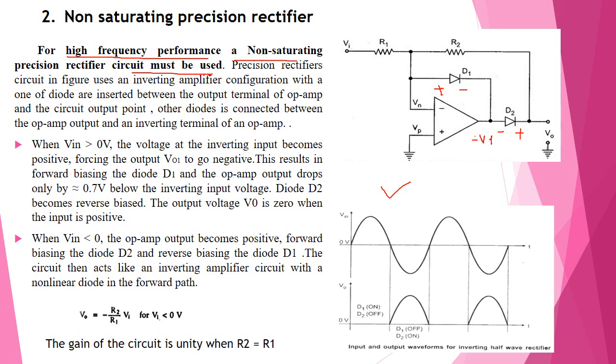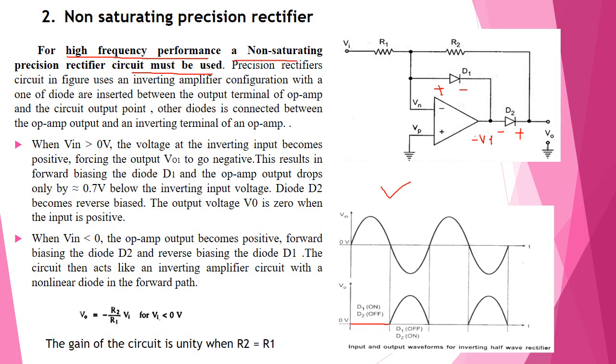Means the output voltage becomes 0 when the input is positive. In the waveform, D1 is on, D2 is off, and the output is equal to 0. During the negative half cycle, the output of the op amp will become positive. Then D2 is forward biased and D1 is reverse biased.